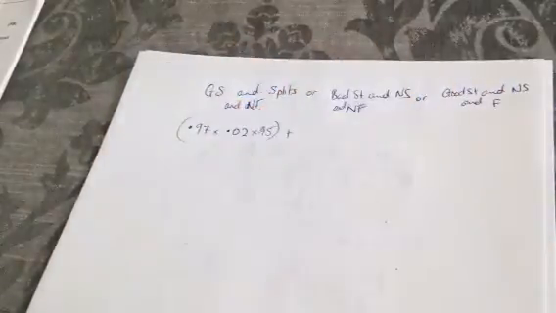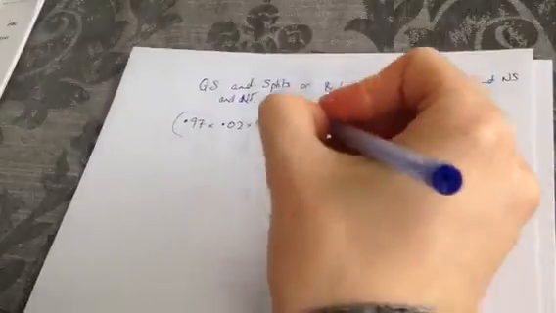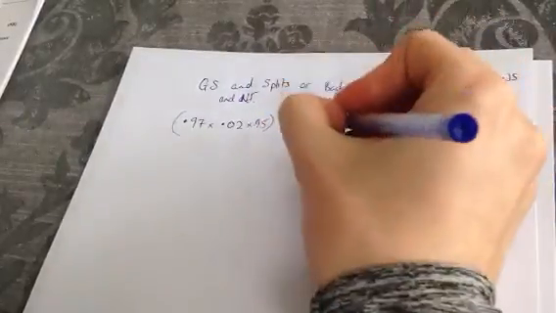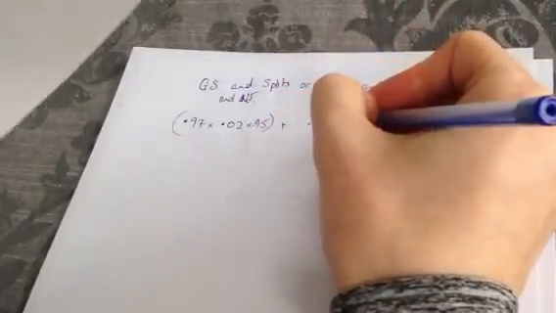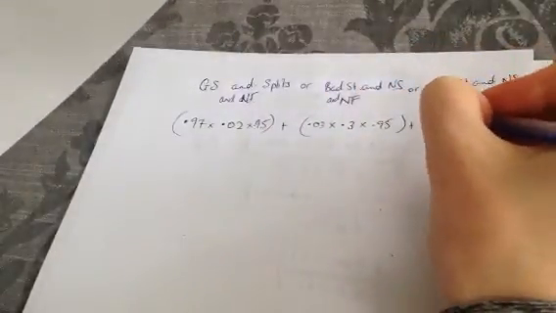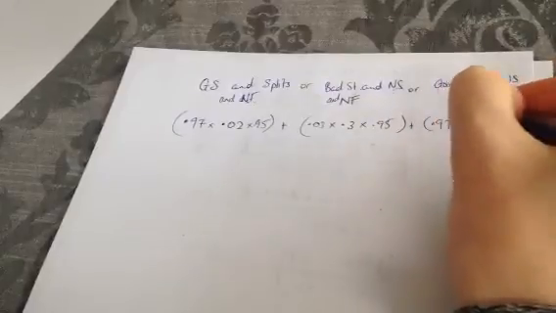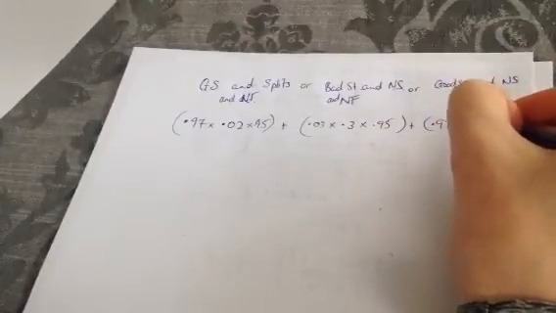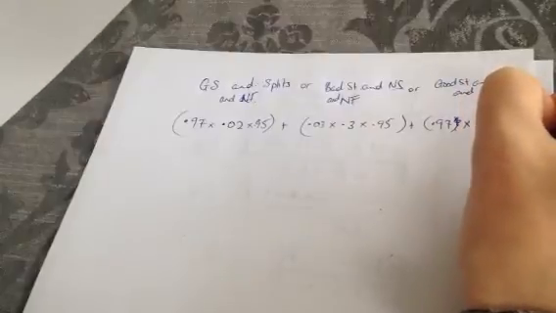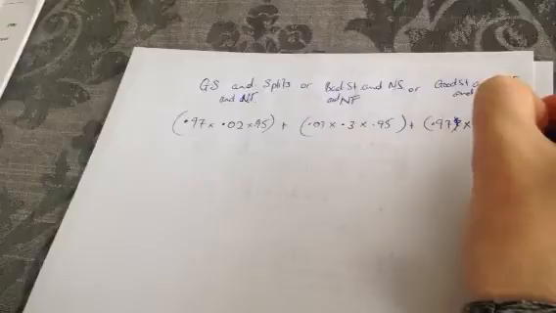Or it has bad stitching 0.03 and it doesn't split is 0.3 and it doesn't fade is 0.95. Or it has good stitching 0.97 and it doesn't split is 0.98 and it fades is 0.05.